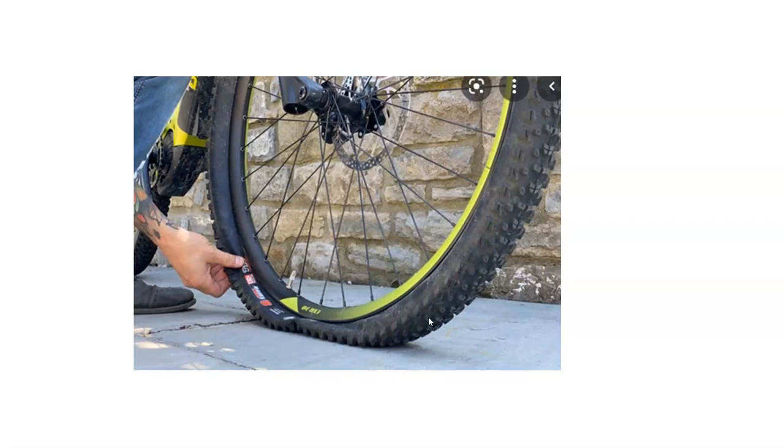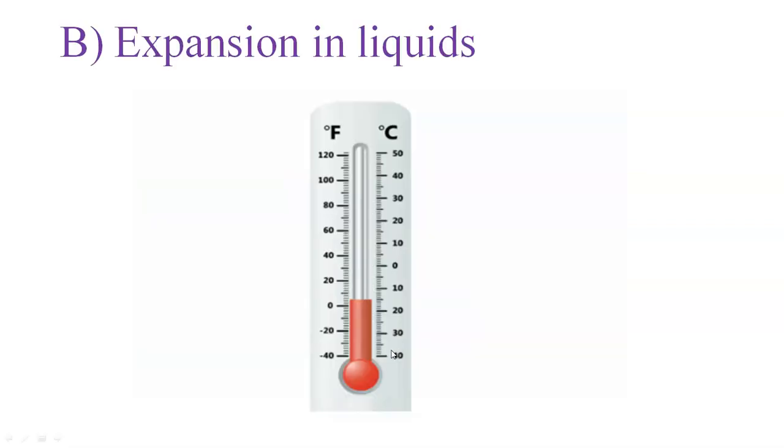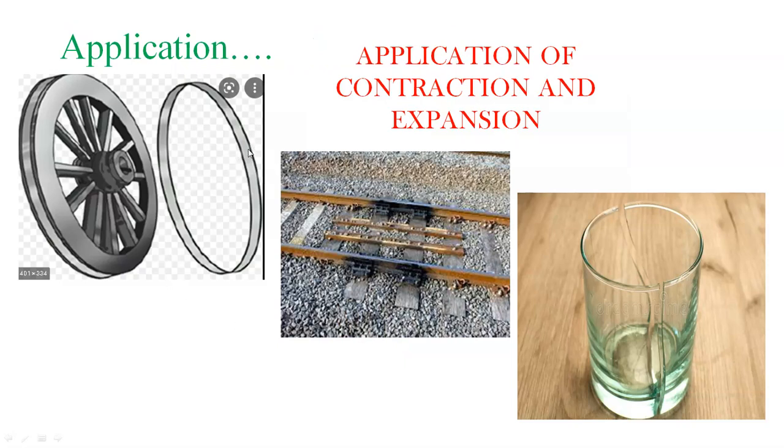Expansion and contraction are physical changes where new substances are not formed. So when this tire bursts, no new substance is formed. Instead, there is a bursting of the tire. That means it is a physical change. And even here, you can see the metal rim, when it is heated, only the size is changing, but no chemical reaction is taking place there, right? So these are examples of physical changes. Thus expansion and contraction are also called reversible changes.